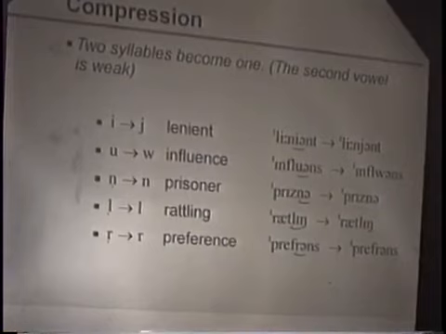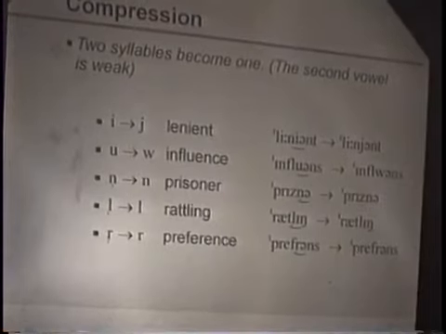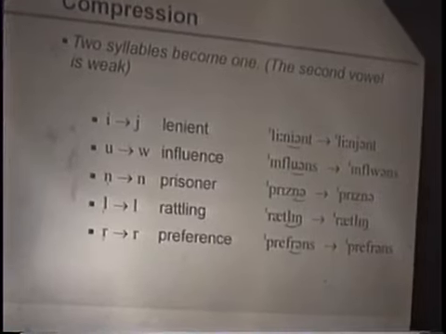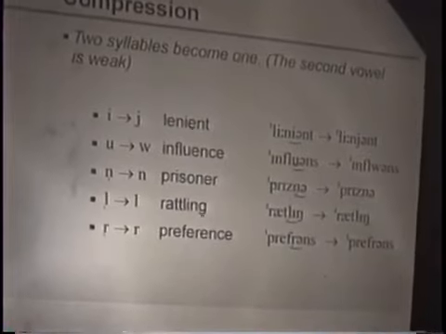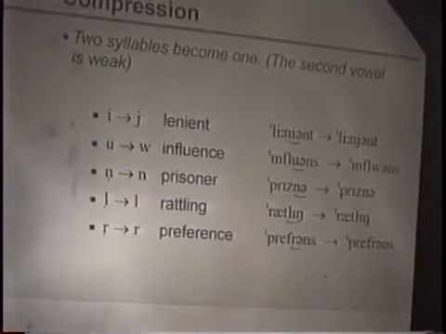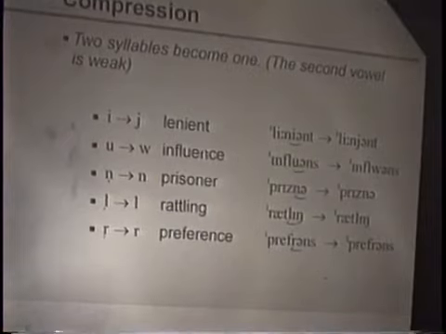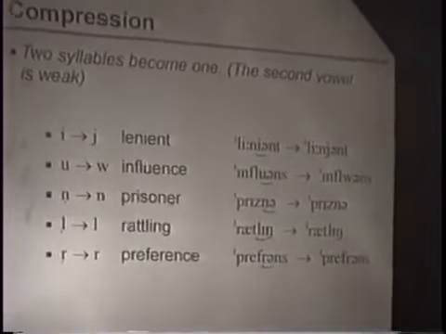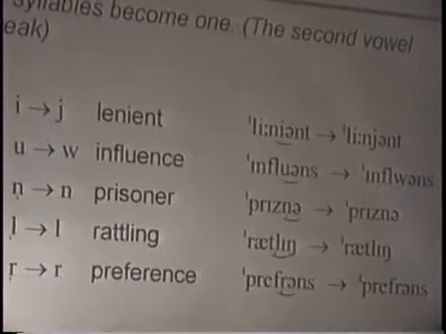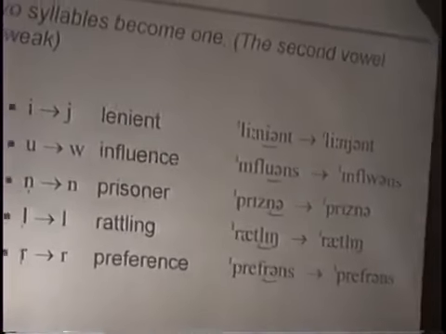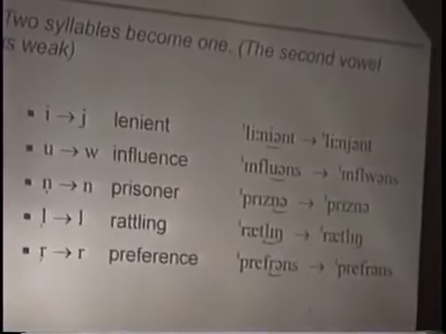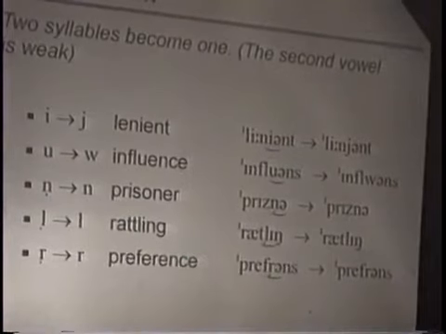So, in these examples on the board, we have a kind of choice between saying lenient, 3 syllables, or saying lenient, 2 syllables. We have a choice between saying influence, 3 syllables, or squashing it into 2 syllables, influence.